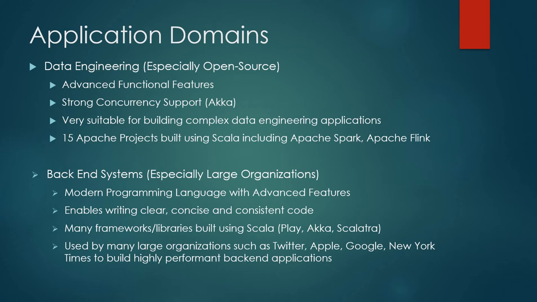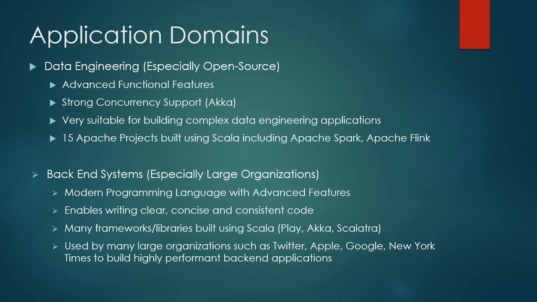As it is a general purpose language, it can be applied everywhere, but I wanted to tell where it can be used to great effect. So why am I telling data engineering? Because Scala has advanced functional features, strong concurrency support, and is very suitable for building complex data engineering applications. It has already been proven that 15 Apache projects are built using Scala, including Apache Spark and Apache Flink.